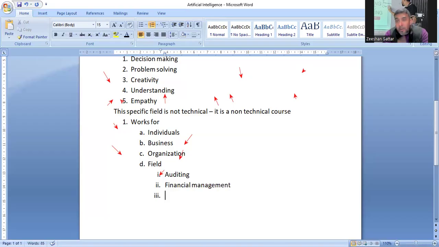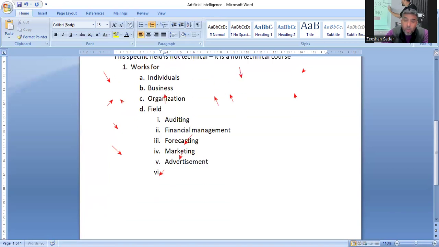It works best in the field of forecasting. It works best in the field of marketing. It works best in the field of advertisement. It works best in the field of planning. And nowadays, it even works best for guessing the upcoming state.